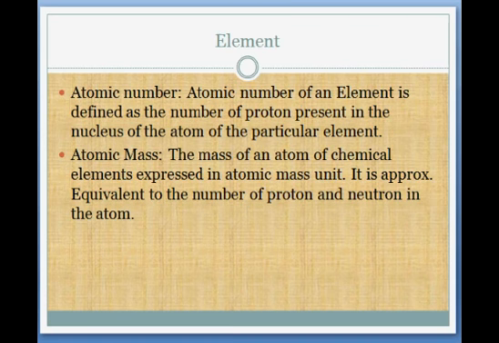Now, if we just read it out, an element does have an atomic number and atomic mass, as we see in many things. For example, we take hydrogen.